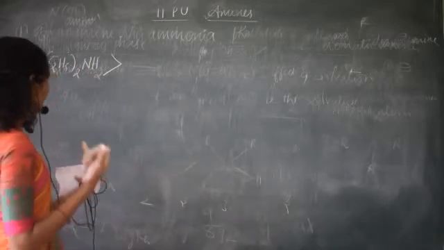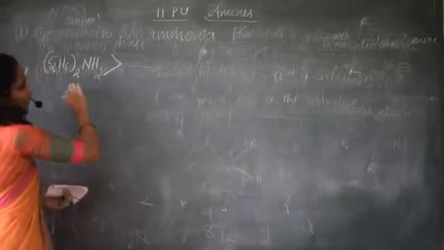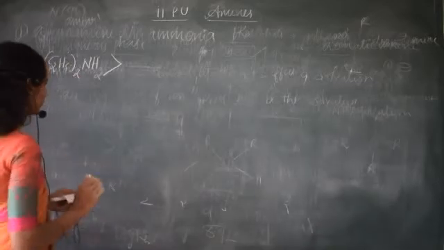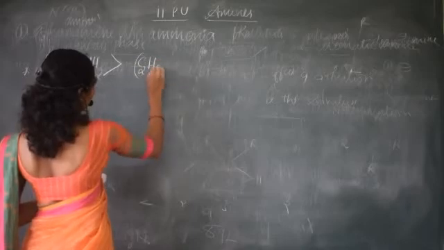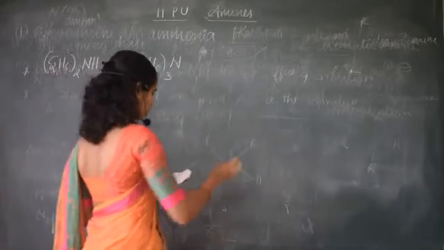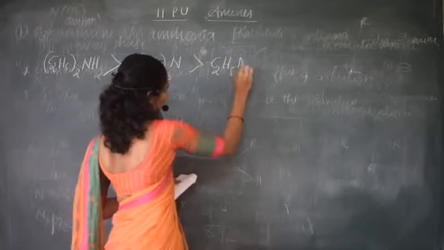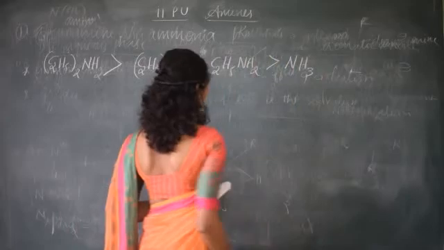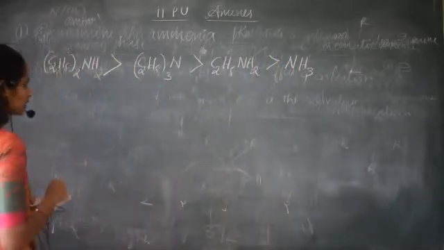But because it is in the aqueous state, mainly the solvation effect matters, and because of the bulkier group, steric hindrance, hydrogen bonding will be less. Just remember these two orders. Rarely do they ask, but still if possible remember (C2H5)2NH, and the last one is ammonia. Ammonia is less basic, as there is no inductive effect or solvation effect.